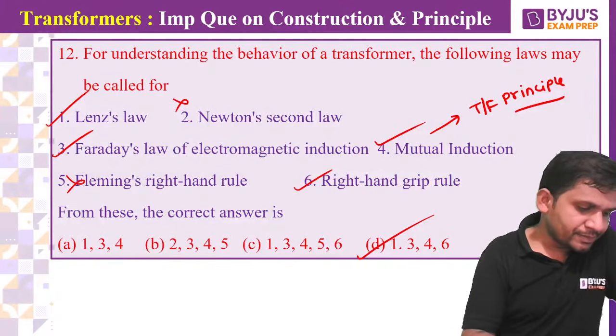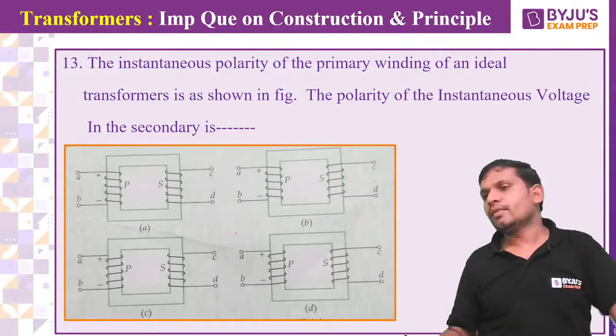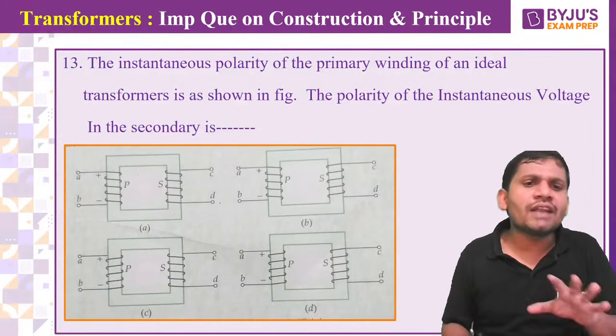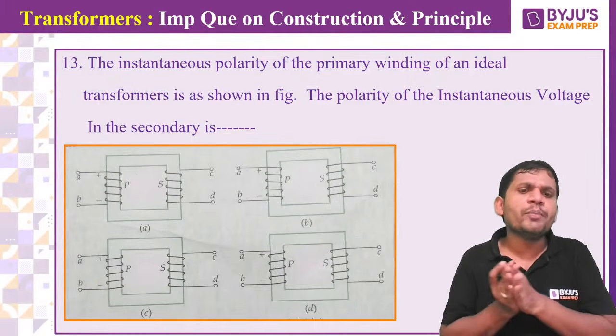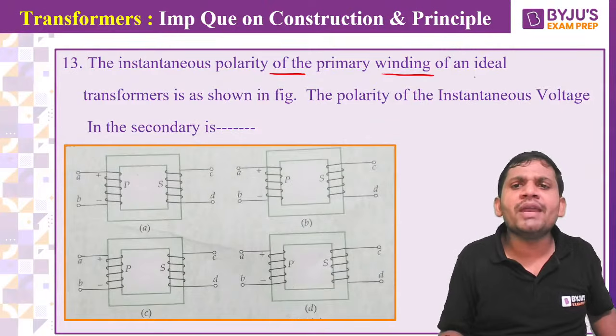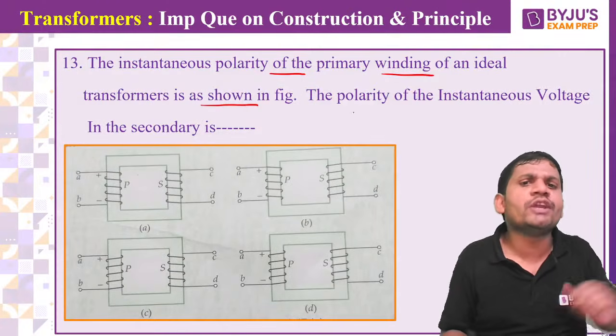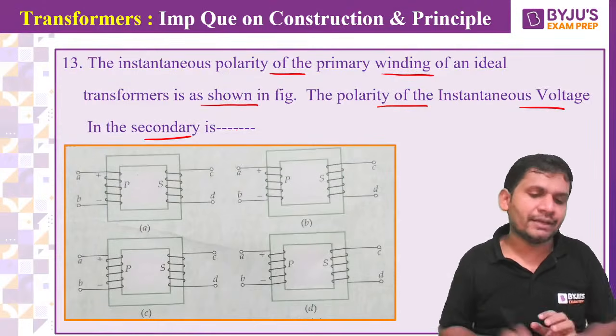Come on, students. These are not the options. This is one important concept, students. Please concentrate. The instantaneous polarity of the primary winding of an ideal transformer is shown in the figure. What is the polarity of the instantaneous voltage in the secondary?